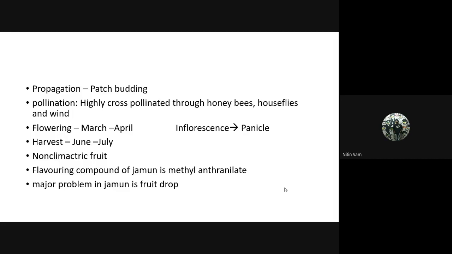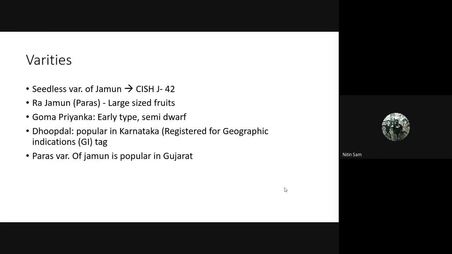The flavoring compound of jamun is methyl anthranilate. This is also present in grape. The major problem in jamun is fruit drop. Coming to the varieties of jamun, CISH J-14 is a seedless variety.